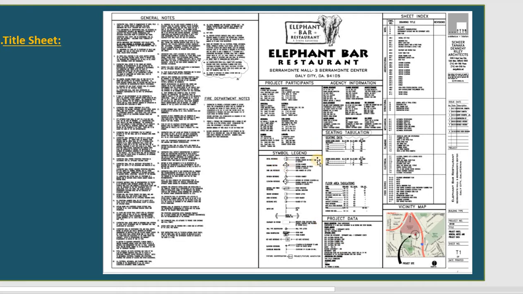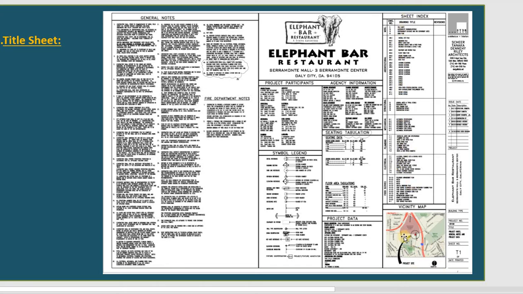If it is residential, you don't need it. And you can show the project data, from the legal record from the government or something you need to use for the code, for example, and you put it right here. After that, you share the sheet index for all of the sheets you use for that project, maybe architecture, mechanical, structural, electrical, something like that. You need to show it like this.